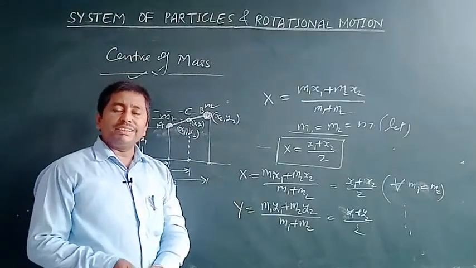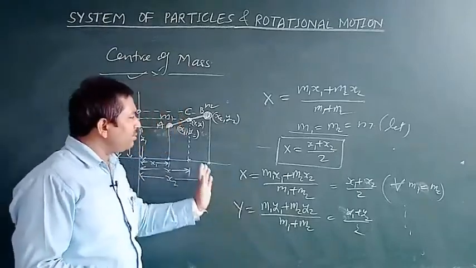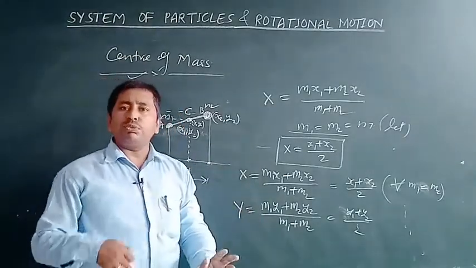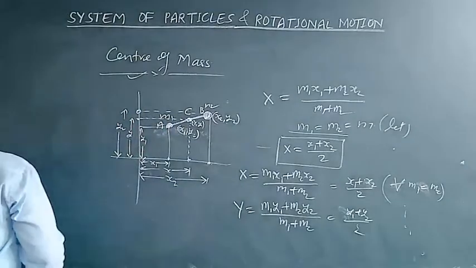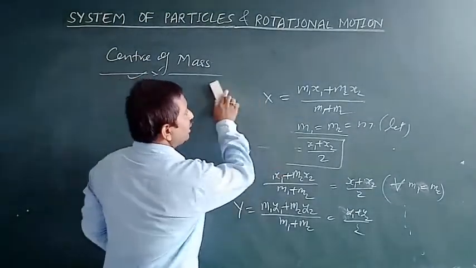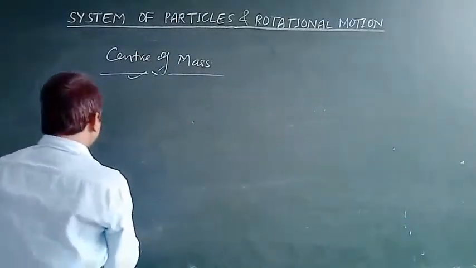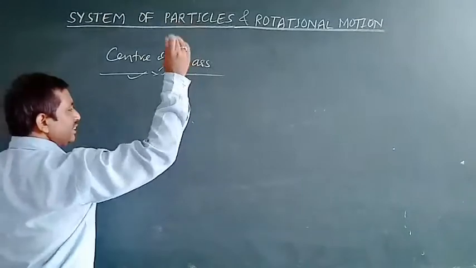Similarly, if we consider more than two mass objects, then with the help of this method we can easily find the center of mass of the particle system. Suppose that we have more than two particles, and in general we can consider that we have 3 or 4 or n particles.